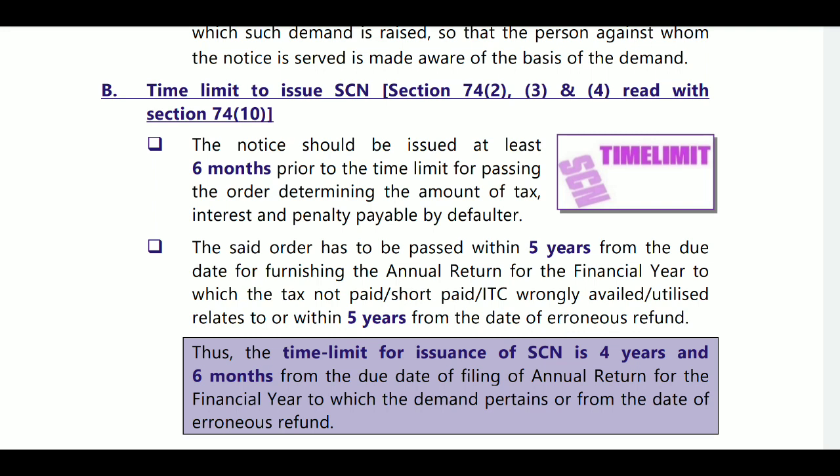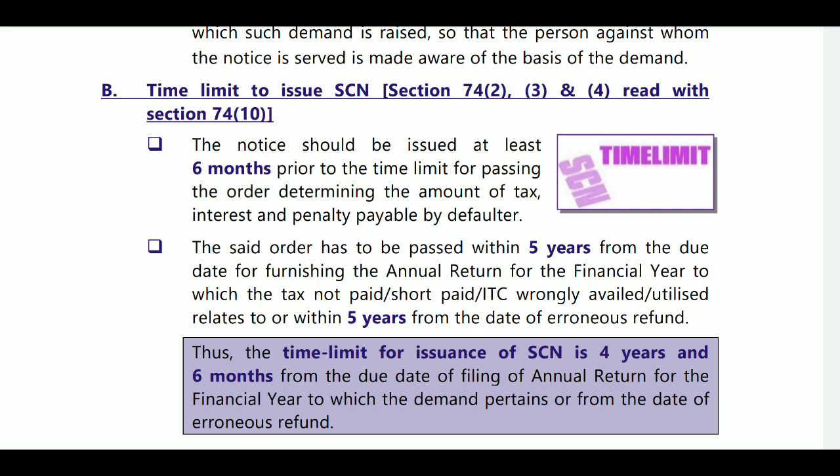For that financial year the annual return due date was 31st December 2023. From there 5 years, that is 31st December 2028, will be the within 5 years. Within 5 years we must complete the order processing.